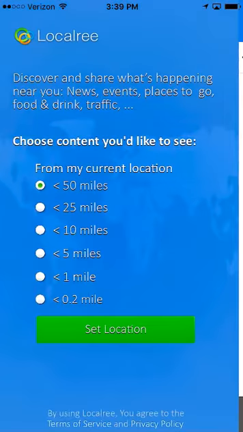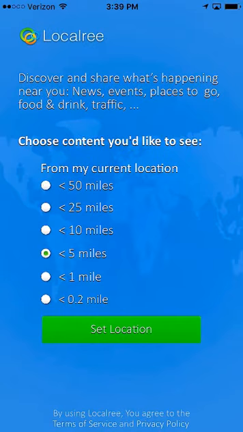And remember, you are able to change the radius so that you're able to see a more restrictive range of locations, or a larger scope range of the locations.